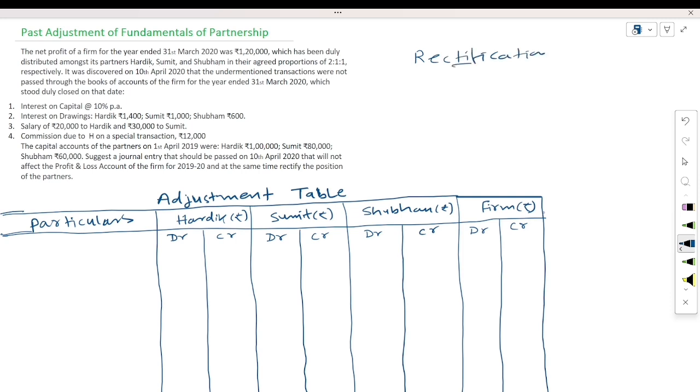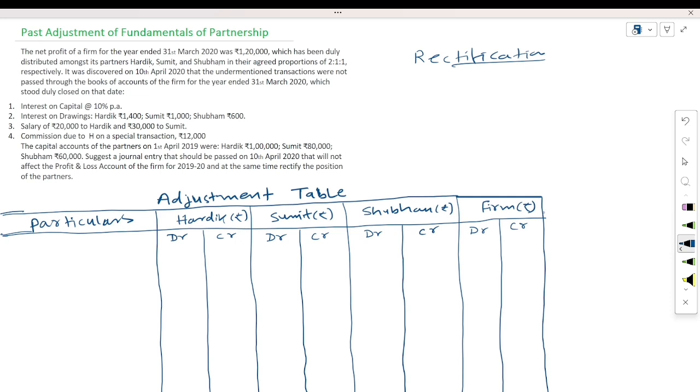Rectification of errors. This topic is related to that chapter. In rectification of errors, we rectify the errors because errors may happen in accounting transactions, since we are human beings and human beings can make mistakes. So if we have made any type of error, then we need to rectify that error.